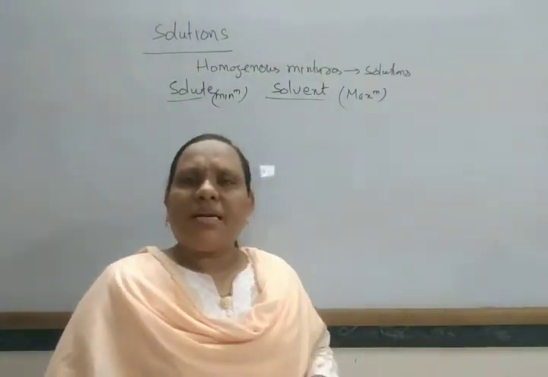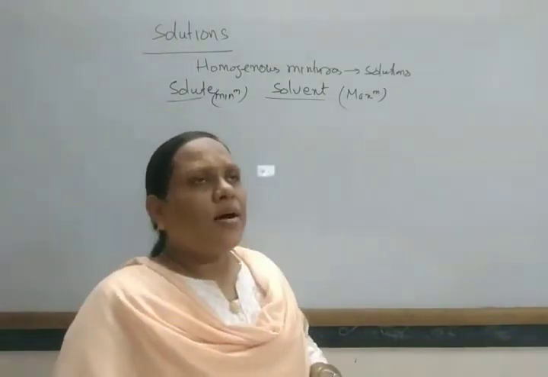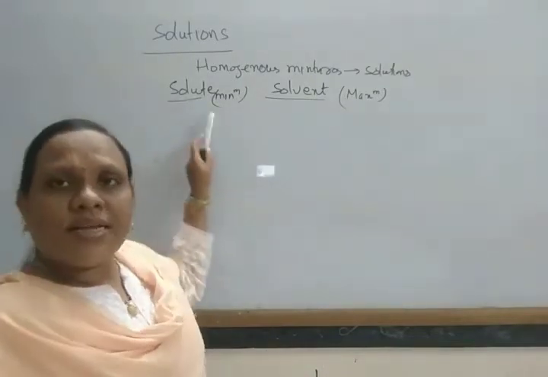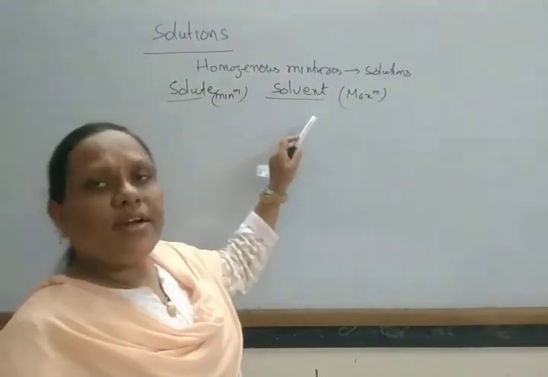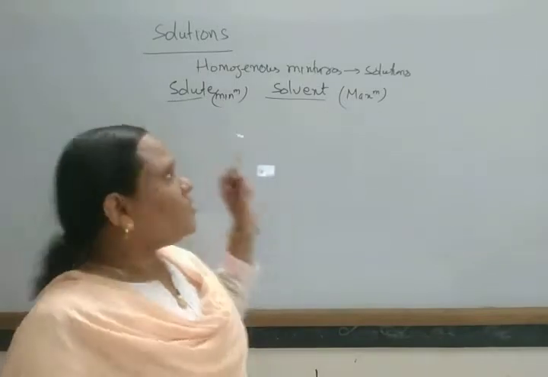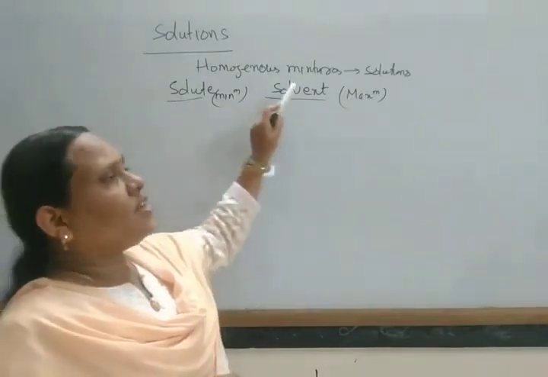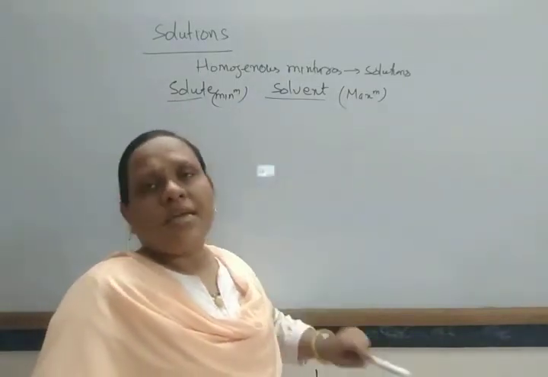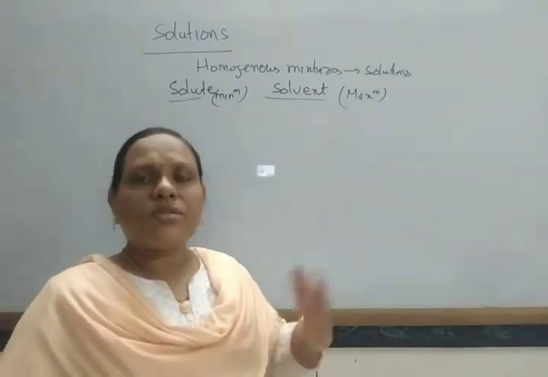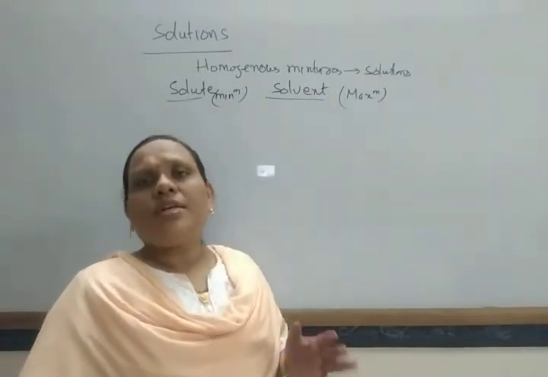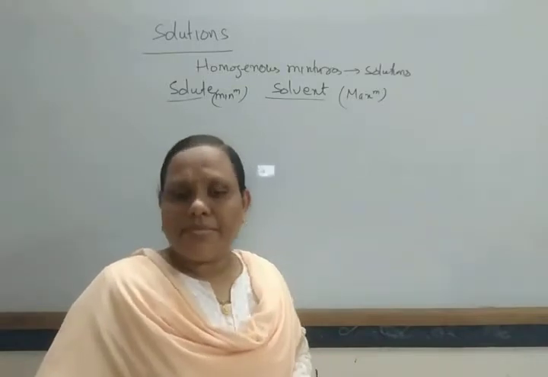As you know, matter exists in three forms. In this way, the solute can exist in three forms, and the solvent can also exist in three forms. So a binary solution, or a solution which has two components, consists of 9 types.